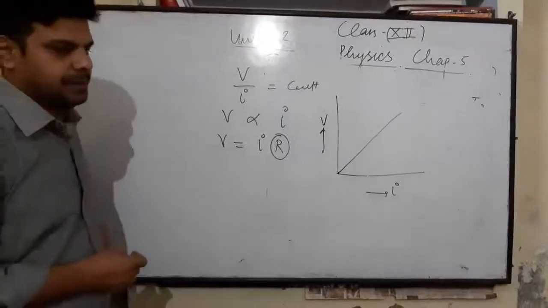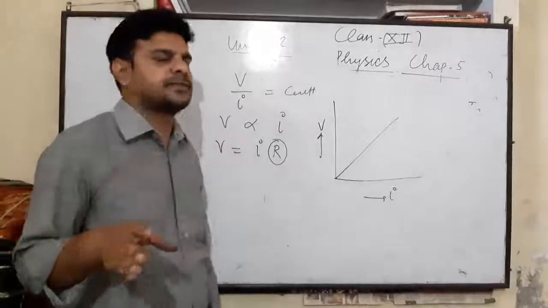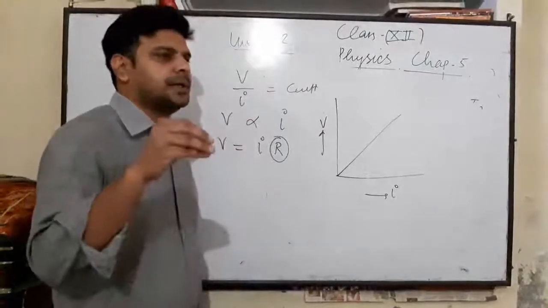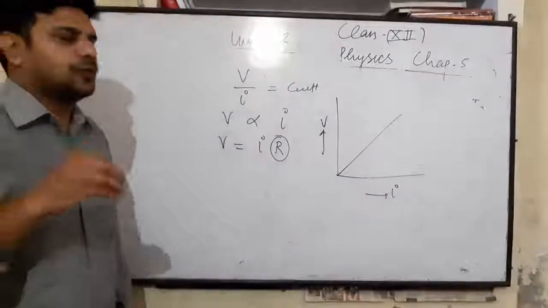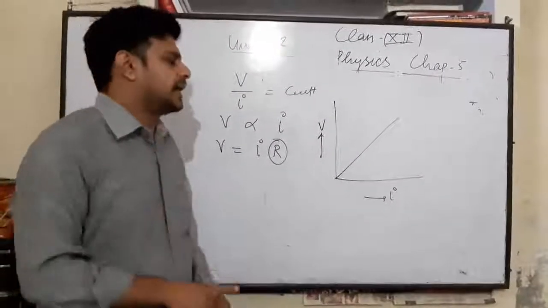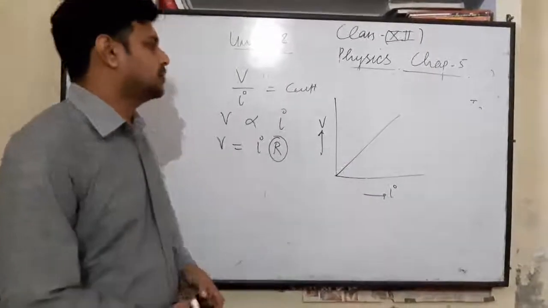We can apply Ohm's law in all situations related to electricity, potential difference, voltage. But strictly obeying Ohm's law means that if you plot a graph between V and I, then it must be a straight line passing through the origin.